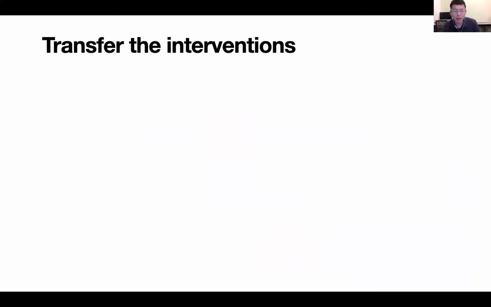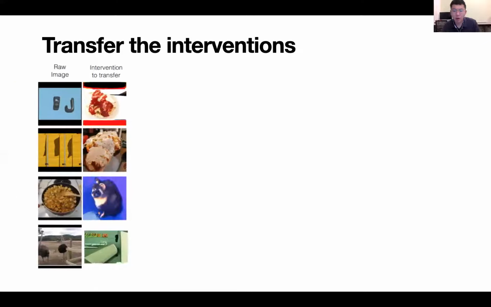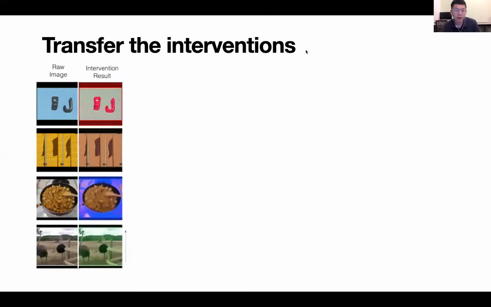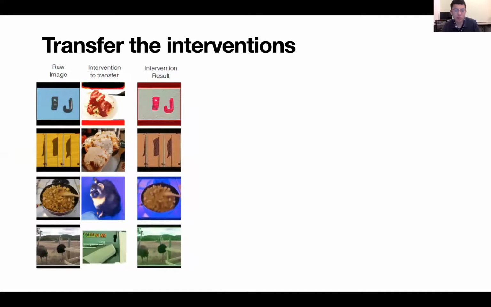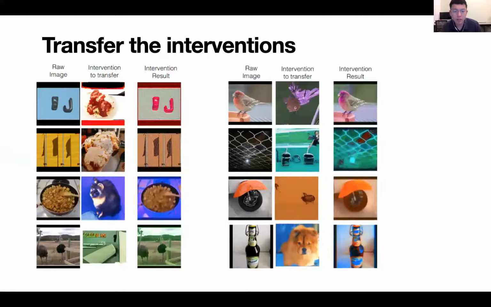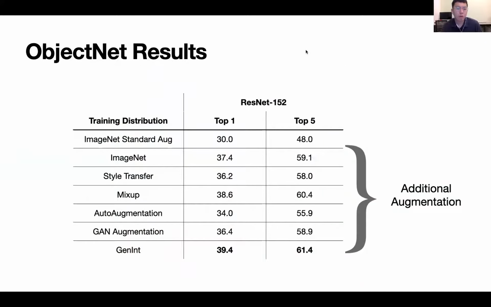We can also apply the interventions from GAN to natural images via style transfer. Here are the original images and the intervention to apply. And here are the transferred results. Interventions to apply, transferred result. We train our model on the interventional dataset so that we can learn the causal effect.